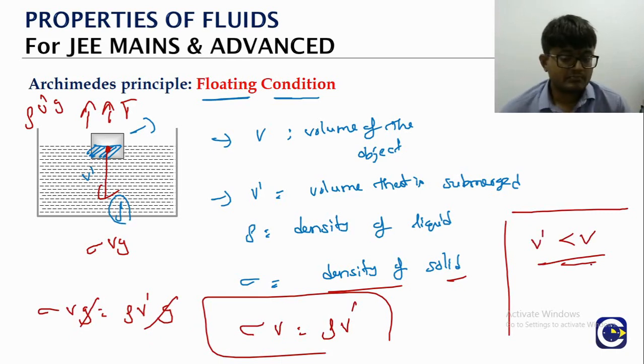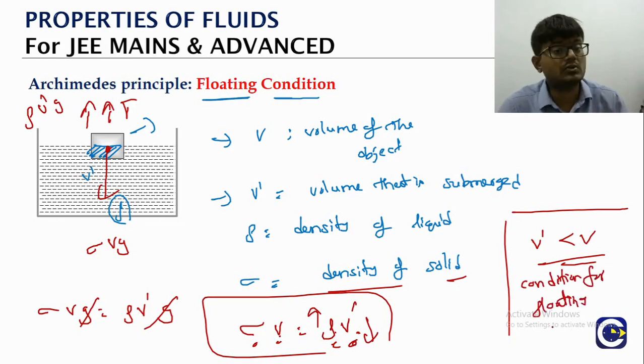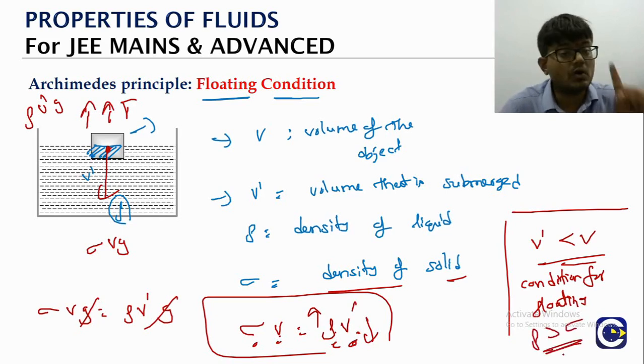Looking at the relation, it is like A into B is equal to C into D. If V dash is less than V, then rho should be more than sigma. So the condition for floating, what we also call the general condition of floating, is that rho should be more than sigma. Rho is the density of the liquid.